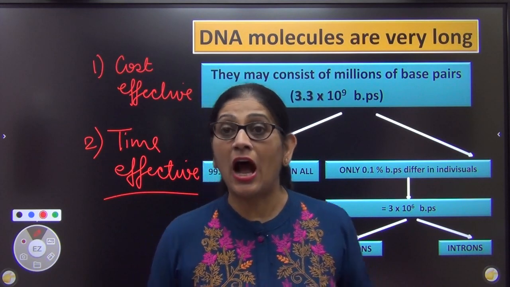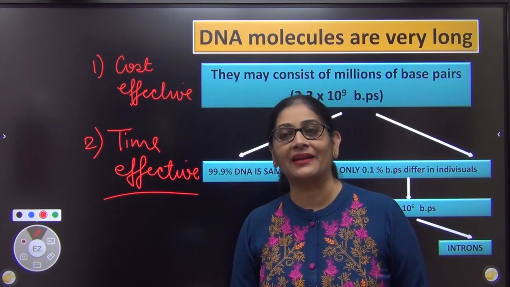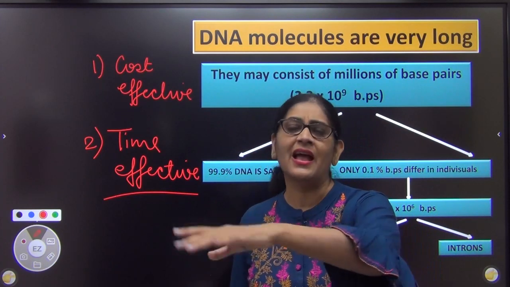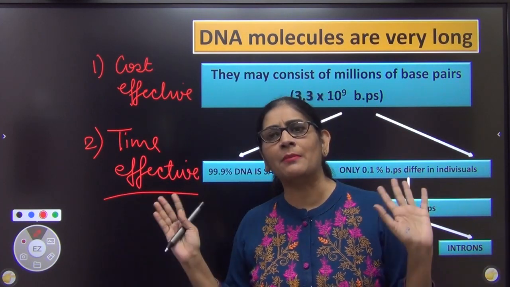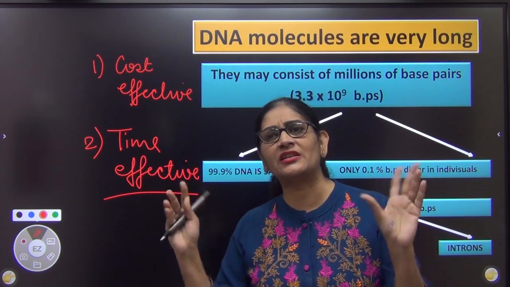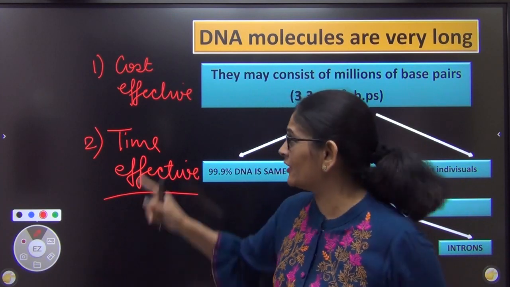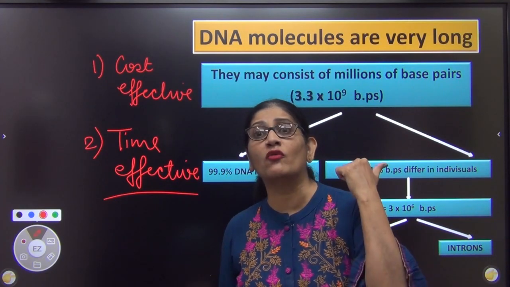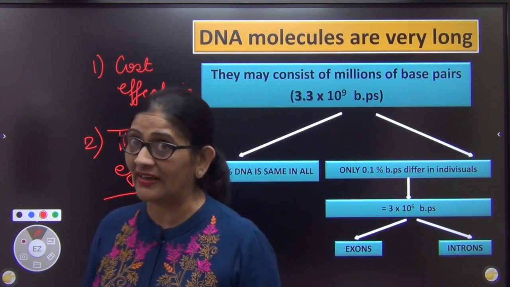Can you imagine? Now if you take a DNA sample from any crime site and you tell the police person, say I may require 1 or 2 years to find the nucleotide sequence, then the whole crime case is finished. It has to be time effective. It should be done in very less time and it should be cost effective so that even for a small crime we can go for DNA fingerprinting and actually find out the results. So that was the biggest challenge.